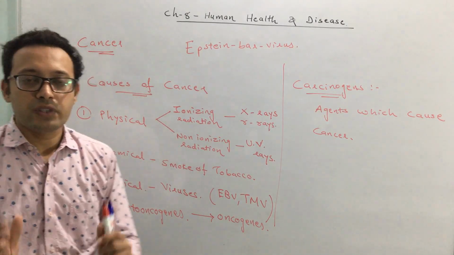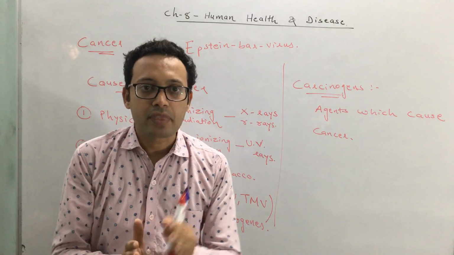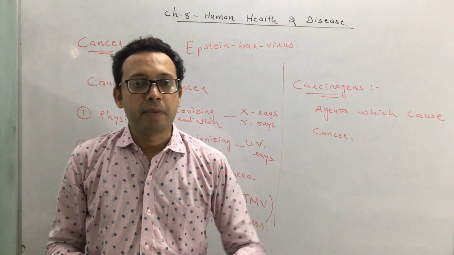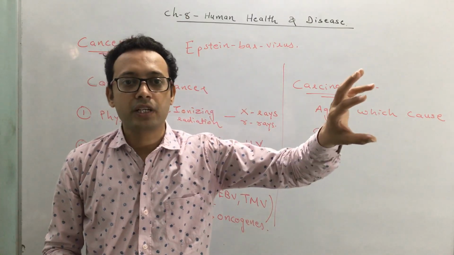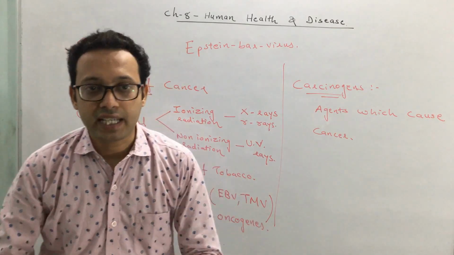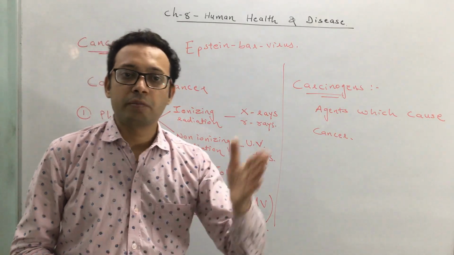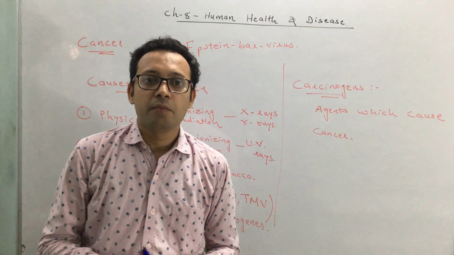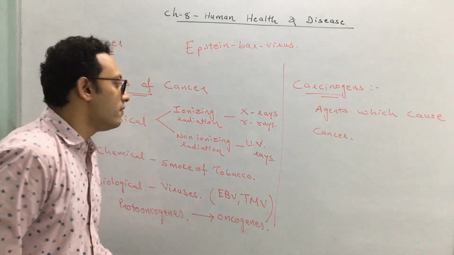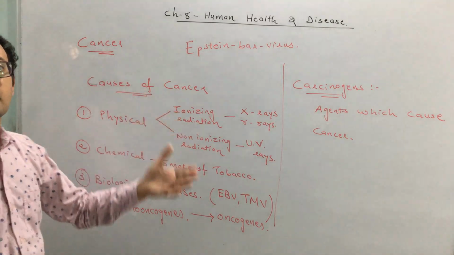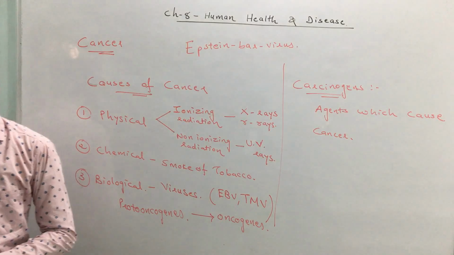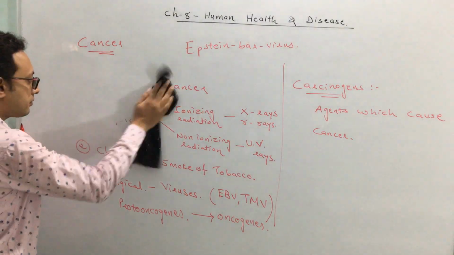So what have we discussed? We have discussed the different types of tumor, malignant tumor and benign tumor, and the difference between them. Malignant tumor spreads in the body. Benign tumor remains localized. We have also seen how cancer occurs. A normal cell has contact inhibition, but the malignant or cancerous cells don't have contact inhibition. We have also discussed the causes of cancer, means the agents responsible for causing cancer. Now let us move ahead in cancer.